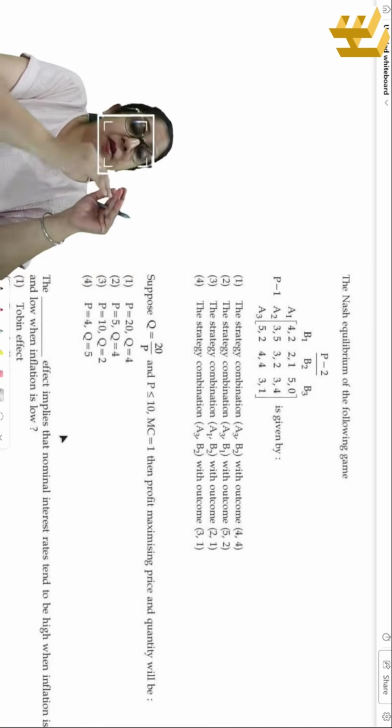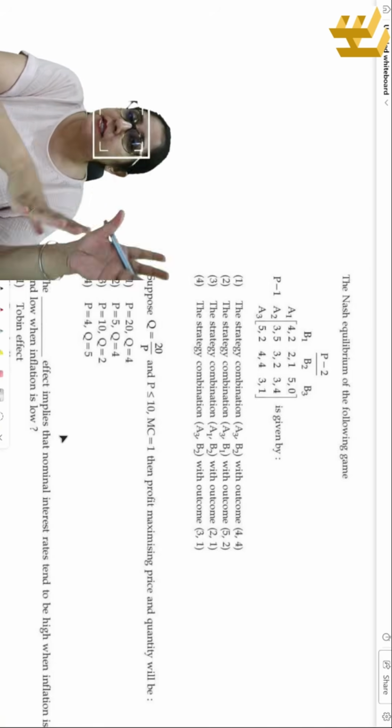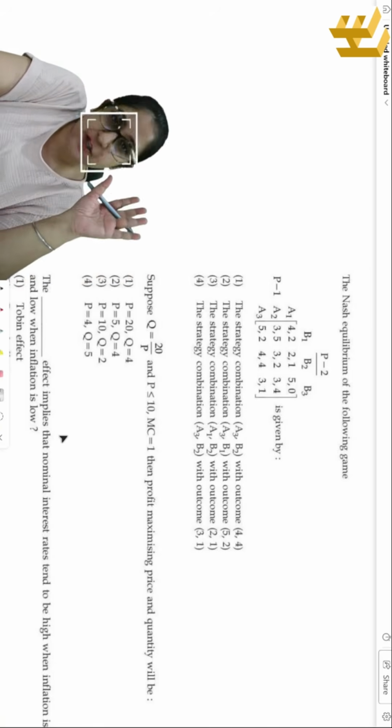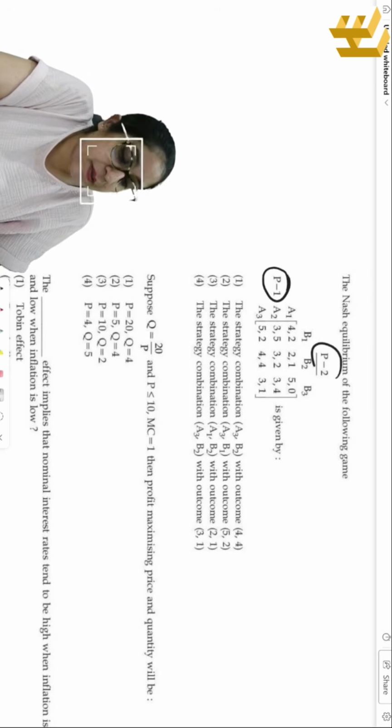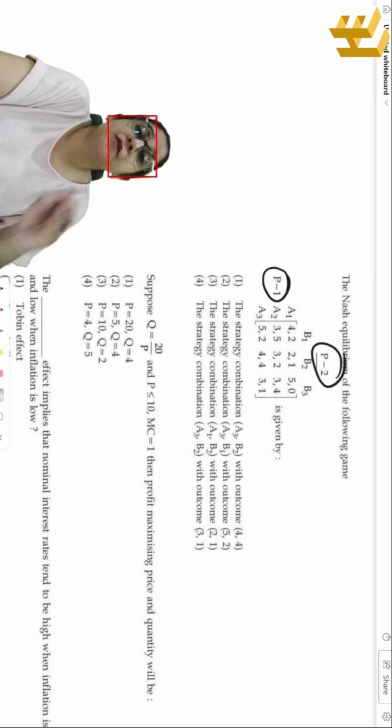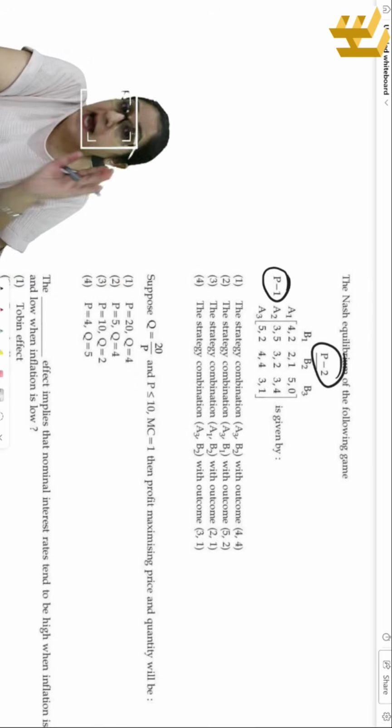What is Nash equilibrium? It mainly implies the benefit to all, the maximum benefit that can be attained out of two strategies, right? So let's start. Now, this is player 1, this is player 2. Now first we have to find what is the best opportunity that the player 1 can have given the